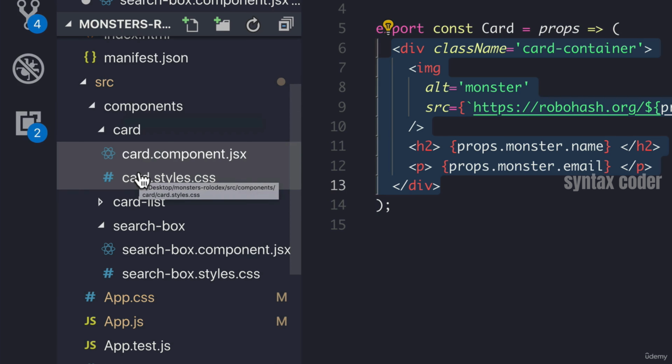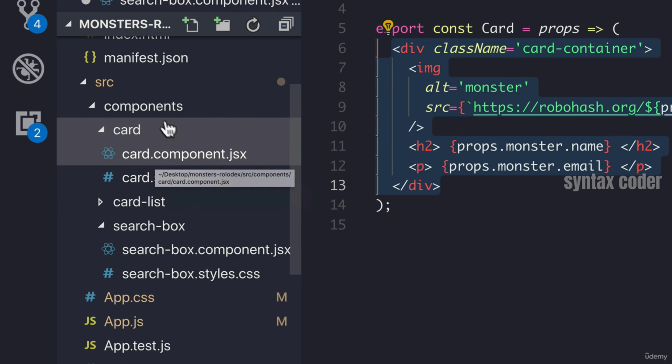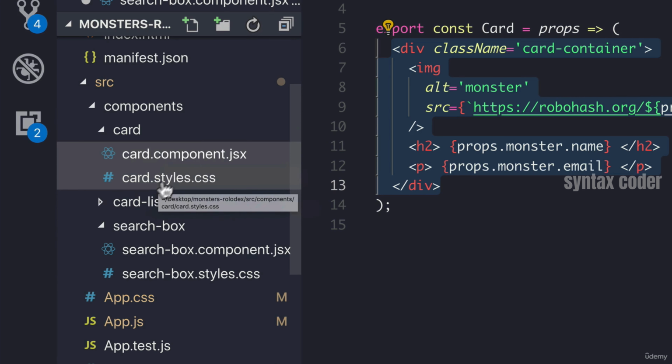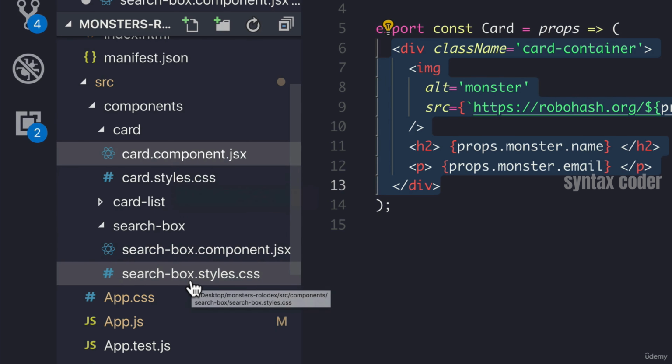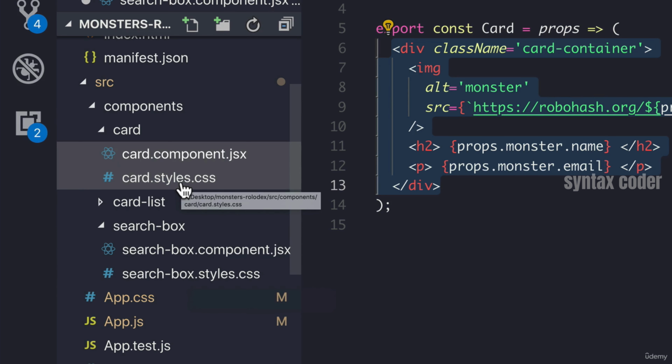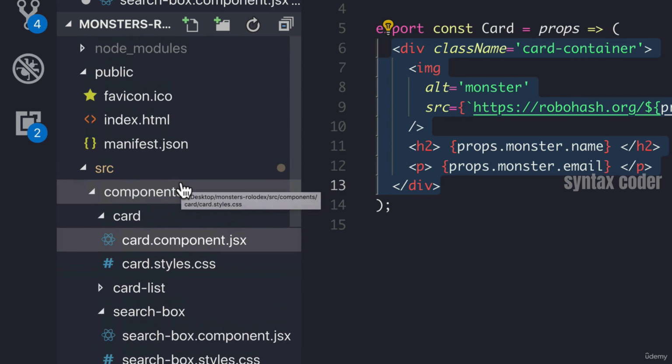That makes sense. Even the naming convention here is important, where, again, just by looking at the file, even though it's in the components folder, right away I know, oh yeah, this is a component and this is the style for the component. Now, these styles, these CSS files that we're going to be writing, and trust me, we're going to be writing a lot of them. At the end of the day, what happens underneath the hood is that Create React App combines everything all together.